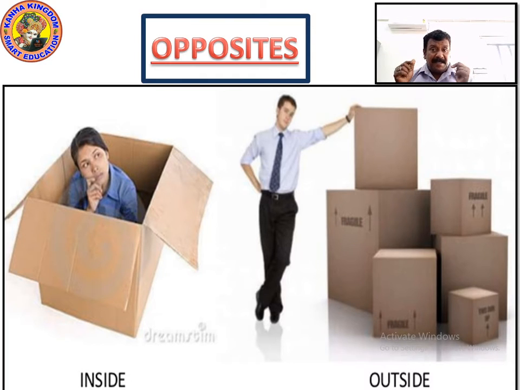The lady is sitting where? She is sitting inside the box. But the gentleman is standing out, leaning on the box. Where is he standing? He is standing outside. So now the opposite of inside is outside, the opposite of outside is inside. Please write it down so that we can go ahead to look at more opposites.